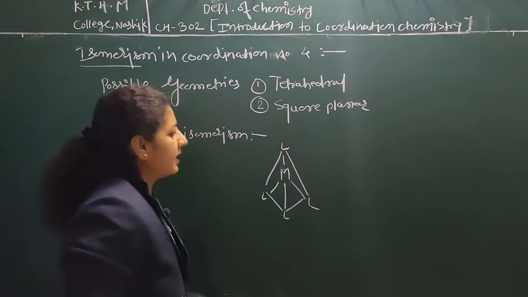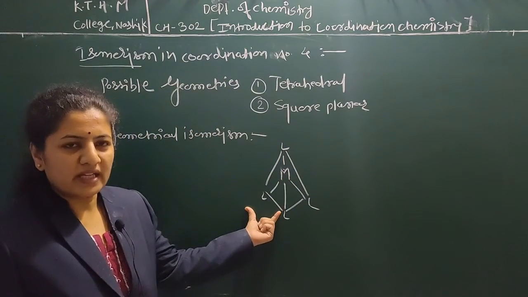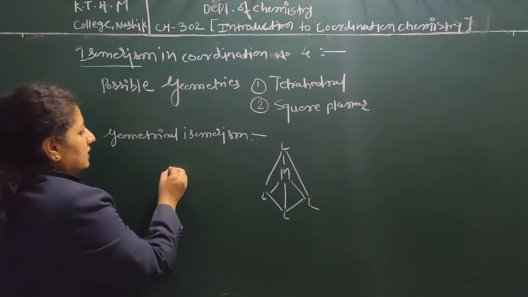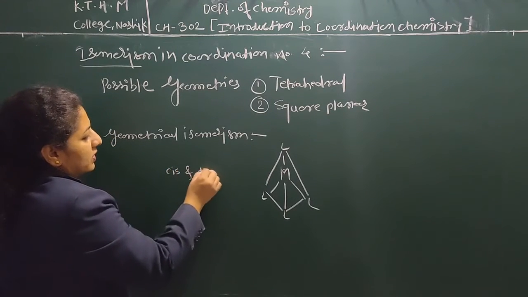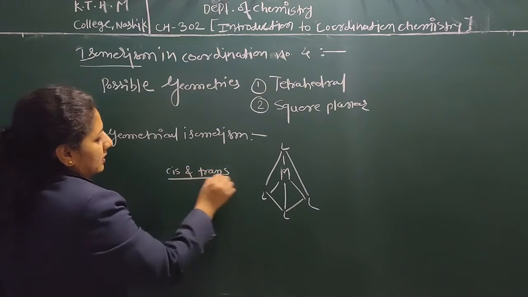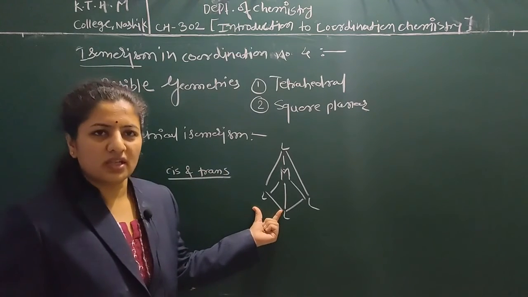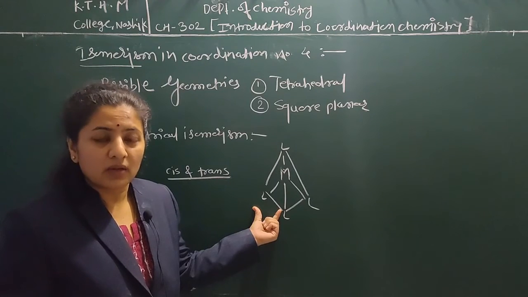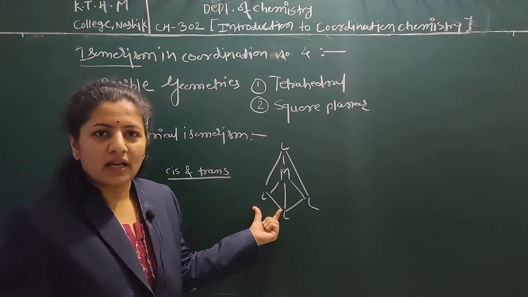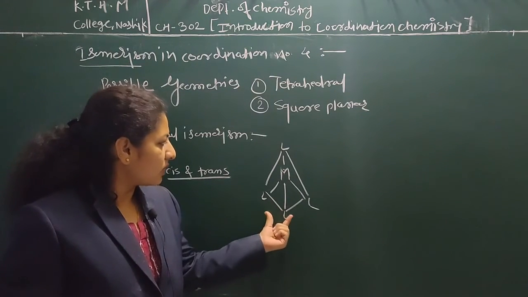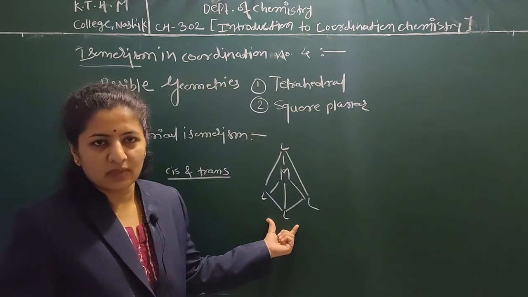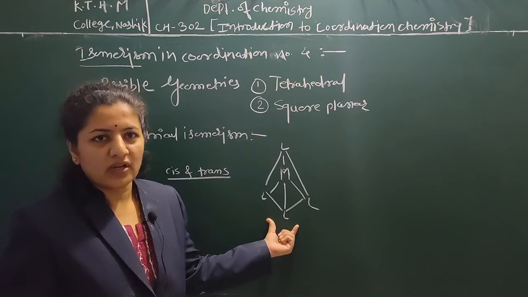The tetrahedral arrangement is like that, and we know that in geometrical isomerism we discuss the cis and trans positions. Here there is no chance of cis and trans positions in tetrahedral arrangement because the ligands are adjacent to each other, close to each other, so we cannot distinguish cis and trans isomerism in tetrahedral geometry,